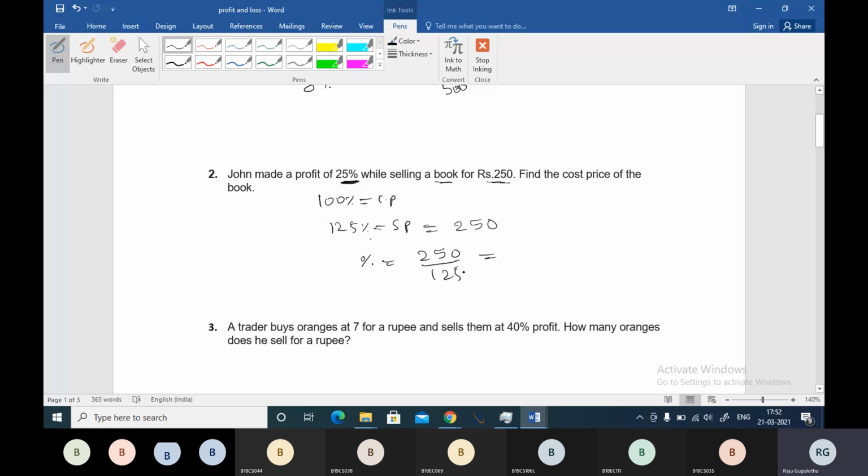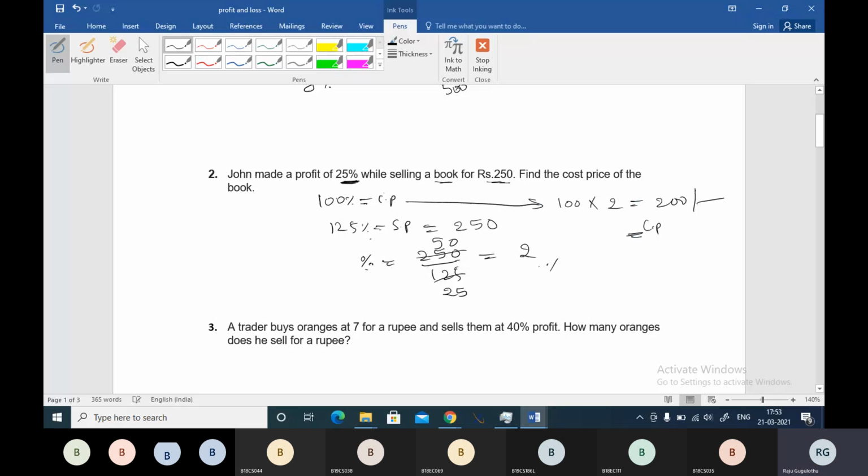25 twos are 50, so it's exactly double, right? I'm thinking another way. 1% is 2. Now you want the cost price. Clearly you have considered that 100% as the cost price. So 100 into 2, I'm just substituting here. So 200 rupees will be the cost price of the book. I like this also.